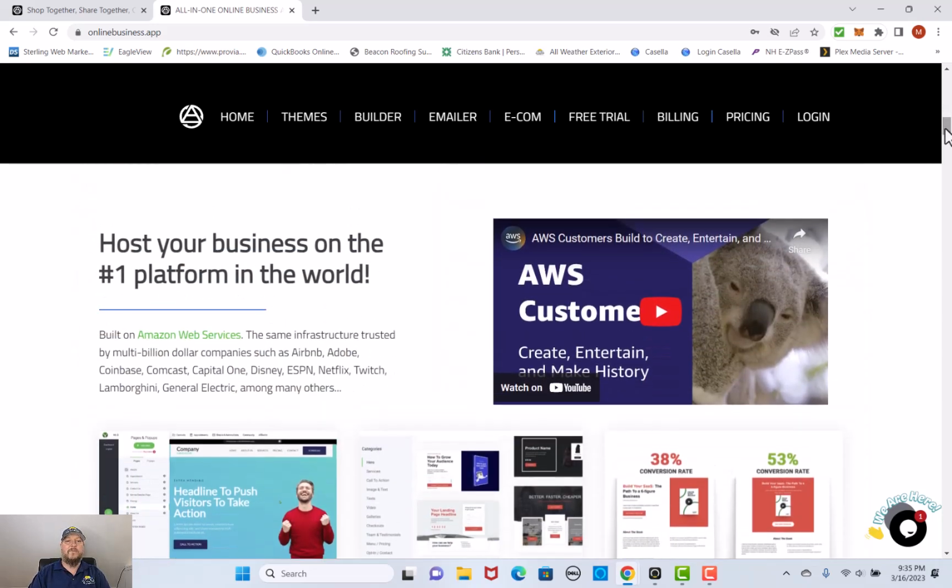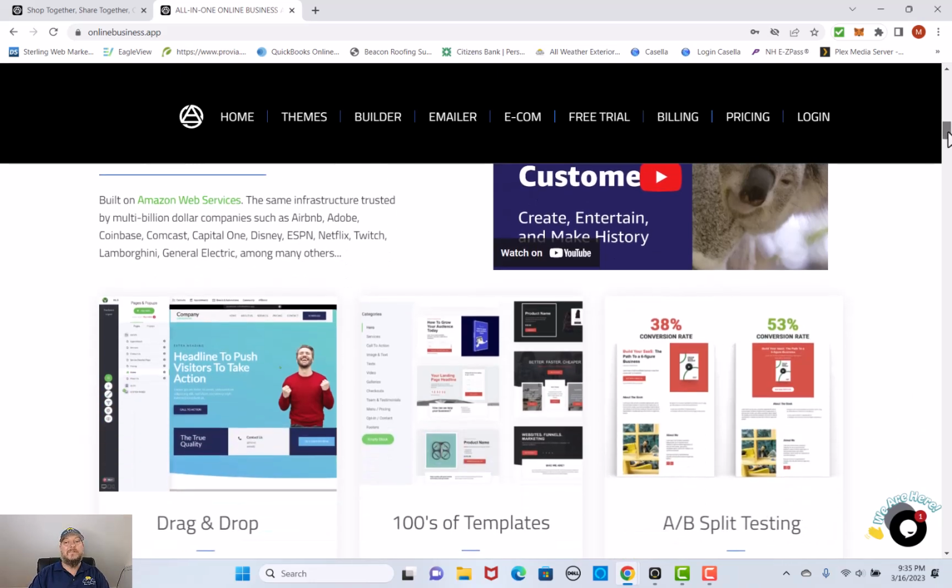Now, if you want to get involved with the software, your business will be hosted on the number one platform in the world. That's right. You can host your business right here on our software. It is actually built on Amazon Web Services. This is the same infrastructure trusted by multi-billion-dollar companies such as Airbnb, Adobe, Coinbase, Comcast, Capital One, Disney, ESPN, Netflix, Twitch, Lamborghini, General Electric, and more. So all of those major corporations trust Amazon Web Services, and that's what it is.